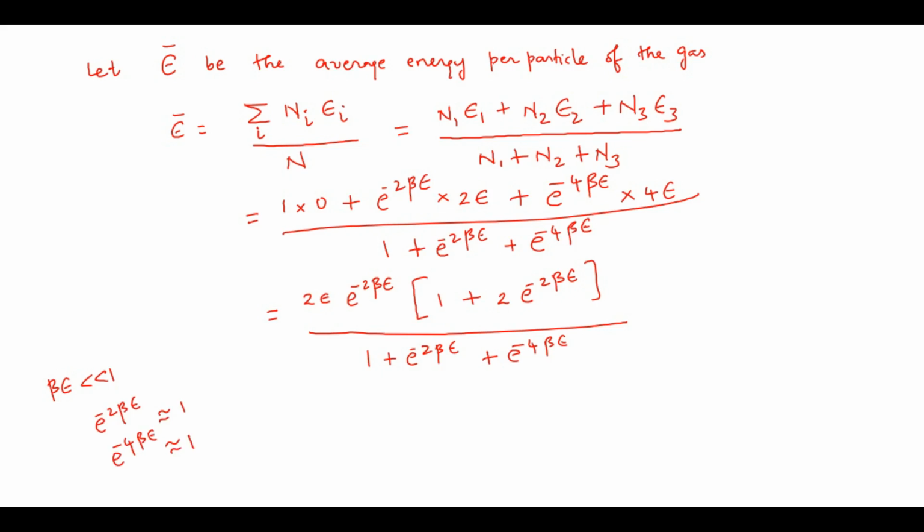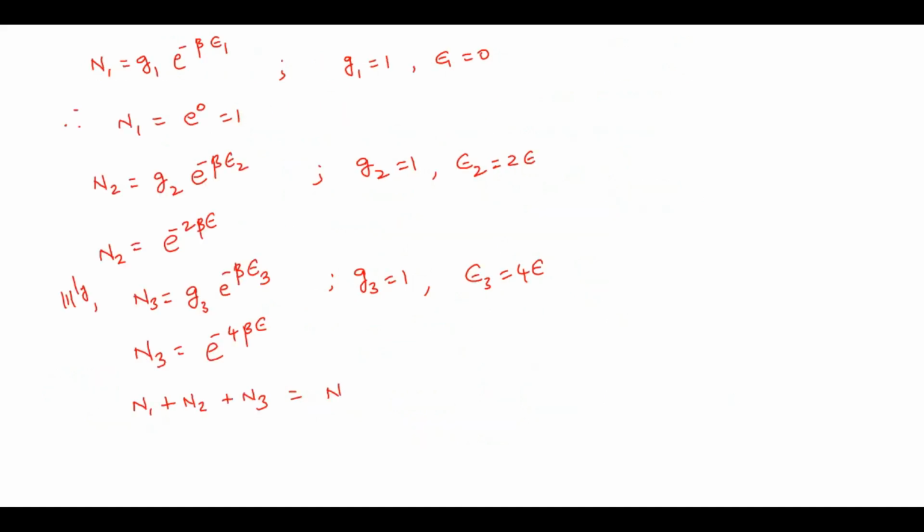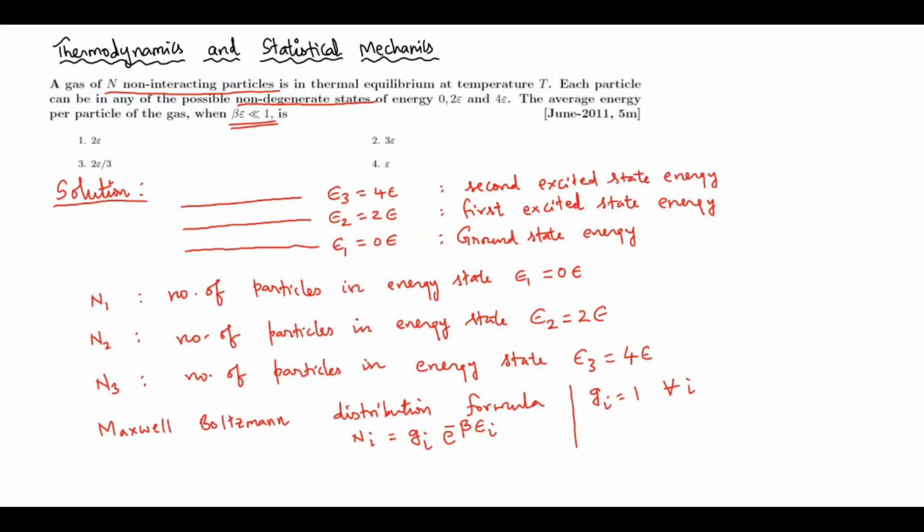Therefore the average energy per particle will become 2 epsilon into (1 plus 2) whole divided by (1 plus 1 plus 1). Therefore 2 epsilon into 3 divided by 3, so 2 epsilon is the correct answer. So the answer for this question is option 1, that is the first one.